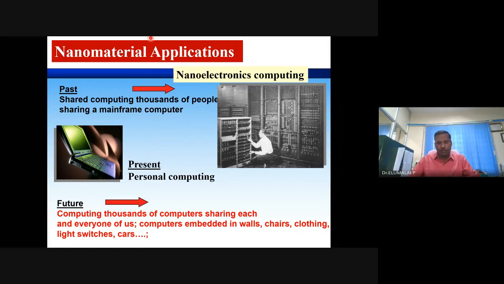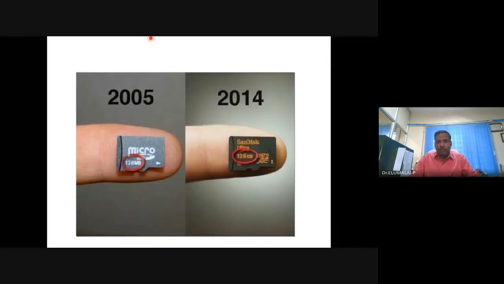Already started. You don't need to depend on your own space for data storage. Everything is stored in the cloud. You only have to access it. KFC, McDonald's, they already have this facility. You need not have your browsing laptop or smartphone. While you are waiting for your order, you can access that. Walls, tables, seatings.